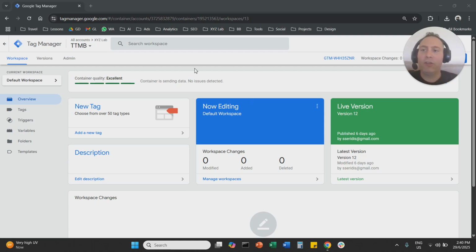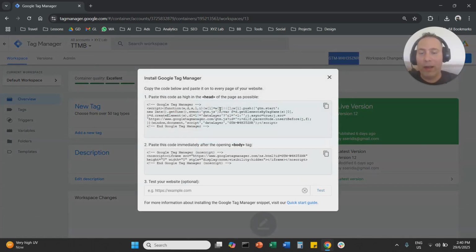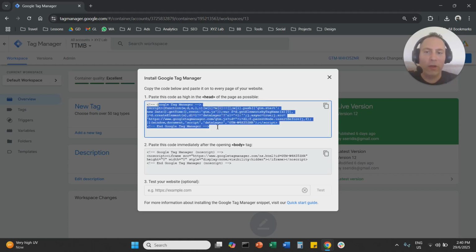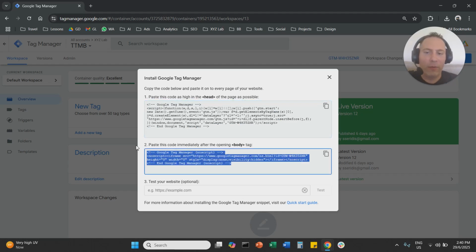And let's get started. So step number one, you are going to access your container. You're going to make sure you are here in Workspace. And then here there are a couple of ways to find the code. Option number one, on the top right hand side, there is this ID. This is your Google Tag Manager ID. You can simply click here and voila, this is your Google Tag Manager code. So this part of the code you're going to paste at the header of your website. This part of the code you're going to paste in the body of your website.